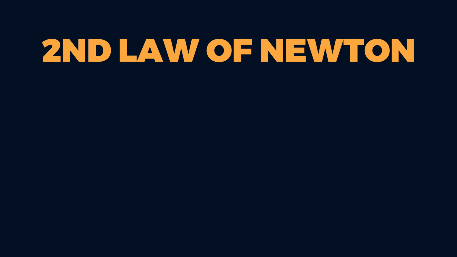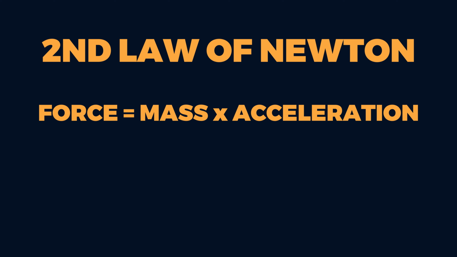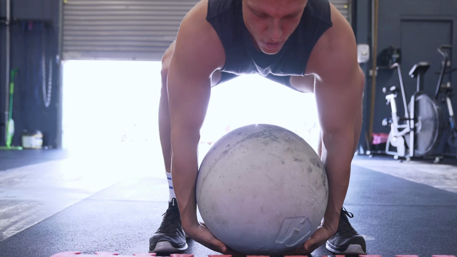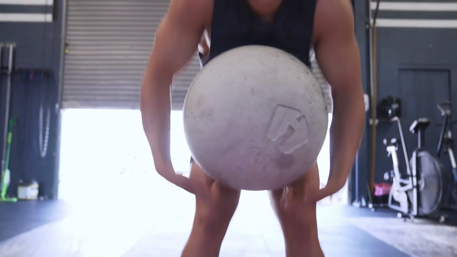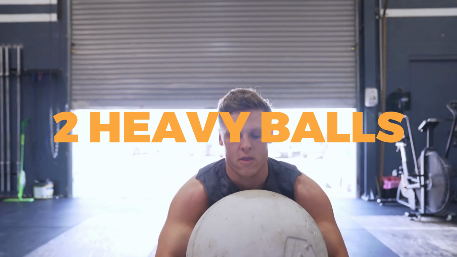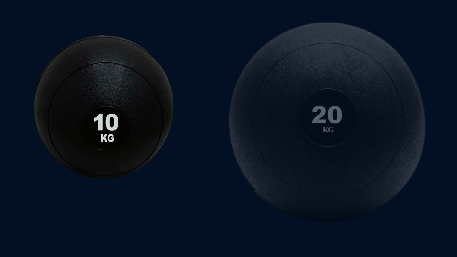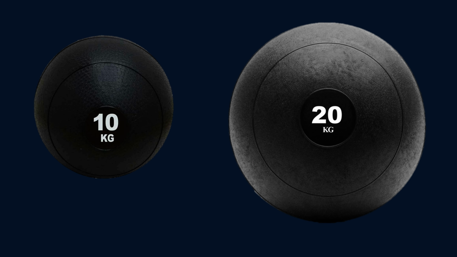And that brings us to the second law of Newton. Because it says the force equals mass times acceleration. So, the more mass, the more force you will need to apply for the same amount of acceleration. For example, let's say we have two heavy balls, one with a mass of 10 kilograms and the other one with a mass of 20 kilograms.